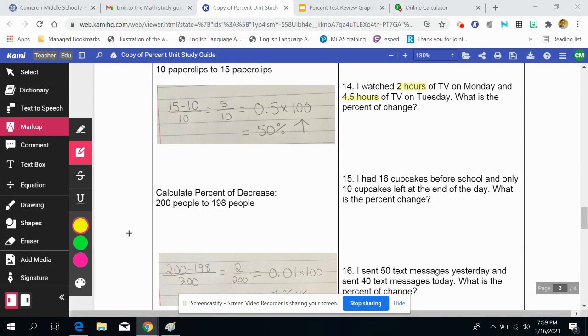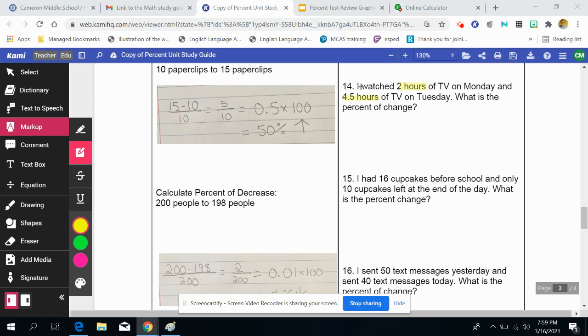We are continuing with our study guide. For this section of the video, we're going to complete questions 14, 15, and 16. All of these problems have to do with percent change, either an increase or a decrease. And we're going to start with number 14.